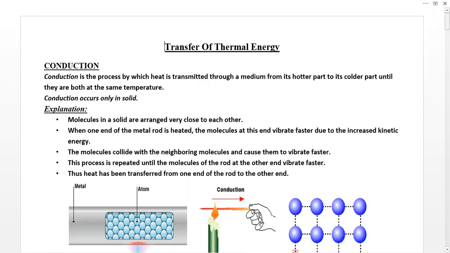In transfer of thermal energy, there are three methods by which heat can transfer from a hot region to a cold region. The first one is conduction. What is conduction? Conduction is the process by which heat is transmitted through a medium from its hotter part to its colder part until they are both at the same temperature.